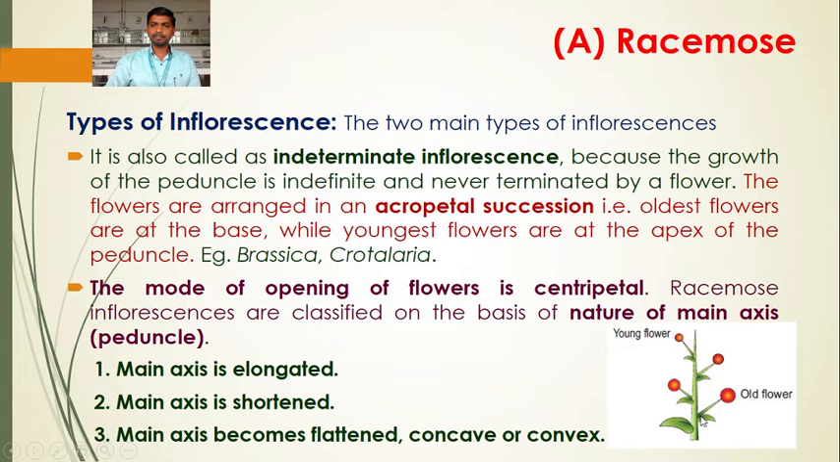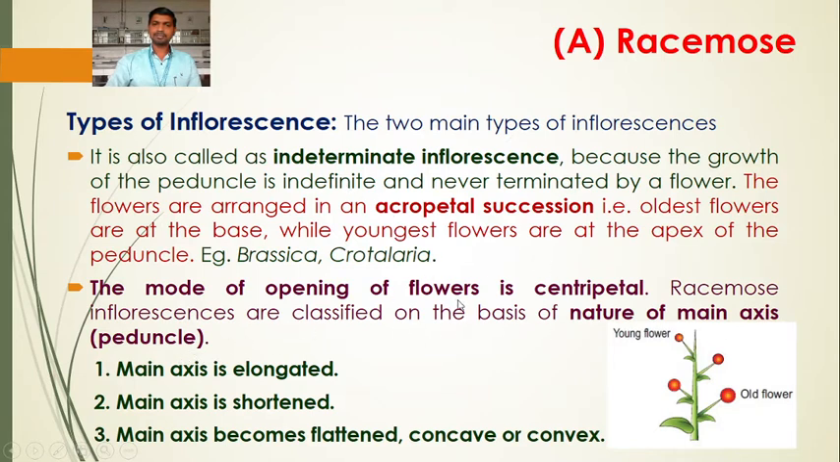Older flowers are at the base, younger at the apex. So this type of arrangement of the flowers is an acropetal succession. Okay, for example, Brassica, Crotalaria. The mode of opening of flowers is centripetal. Racemose inflorescences are classified on the basis of the nature of the main axis or peduncle.